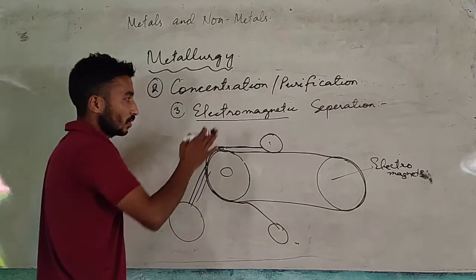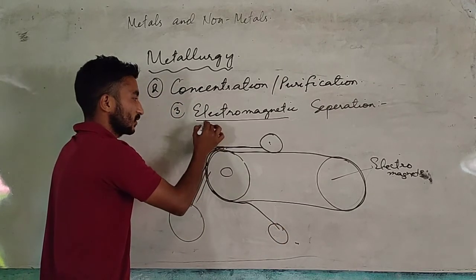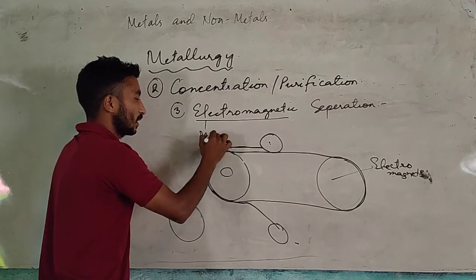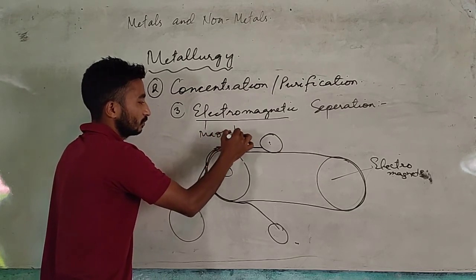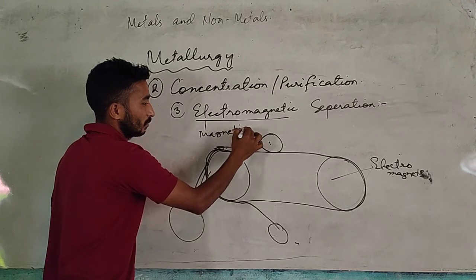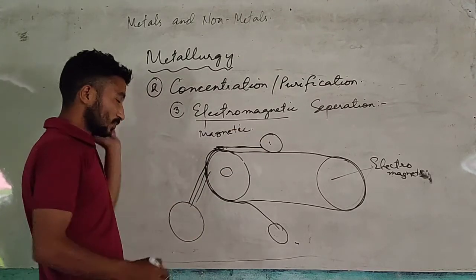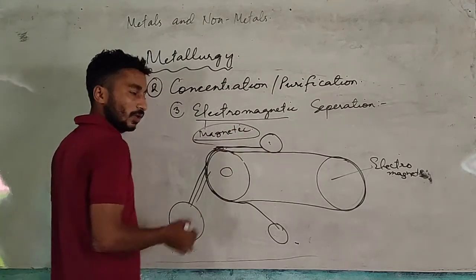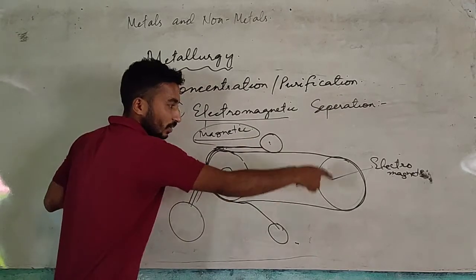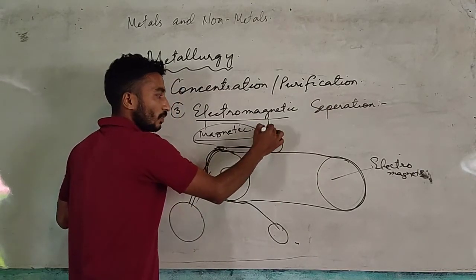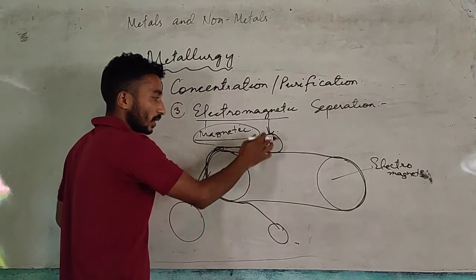We use this process mainly for separating magnetic ores. A magnetic ore will be taken, and we will make a belt along with an electromagnet. We will pour the crushed ore onto the belt.